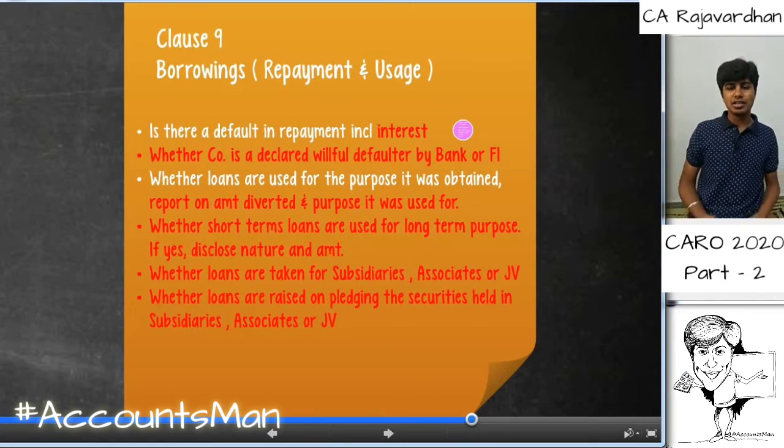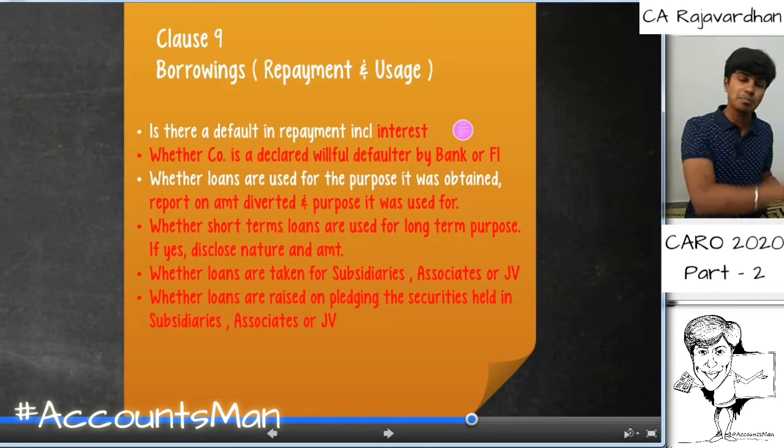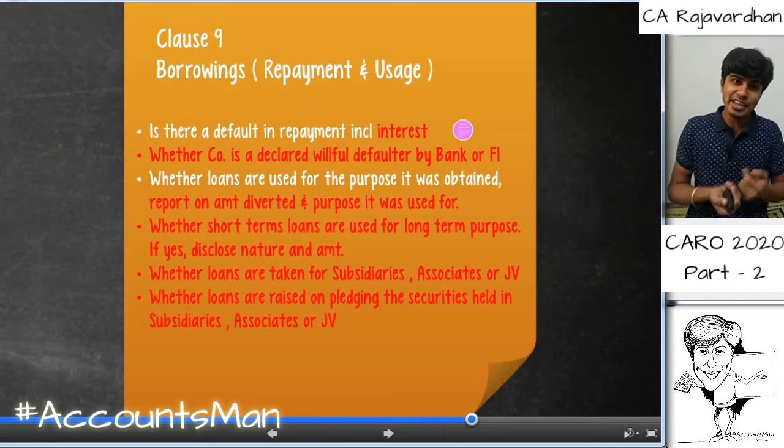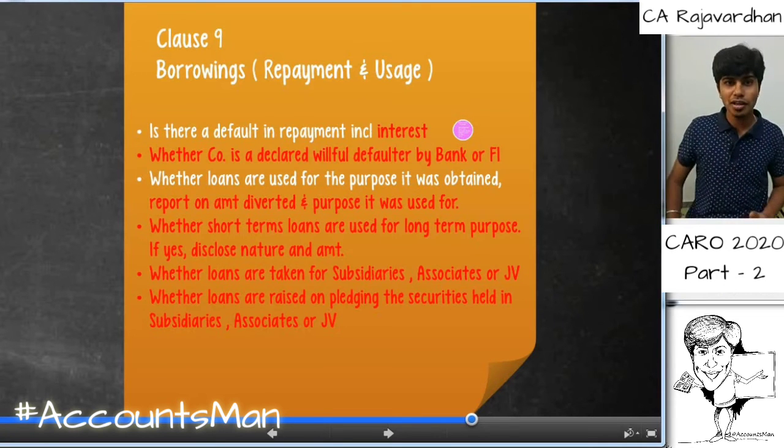And then if there are any loans taken by pledging the assets of the subsidiary. Now I have a company and I have a subsidiary. Instead of me taking the loan directly, because of lack of security, I pledge my subsidiary's assets and then take a loan for my purpose. That is again a loan of the subsidiary used by the holding company. Again, that needs to be commented upon by the statutory auditor.